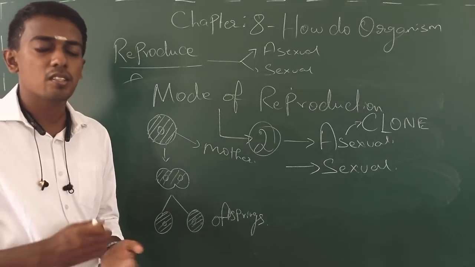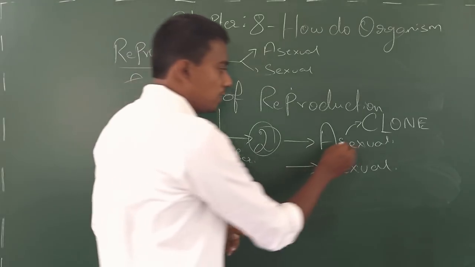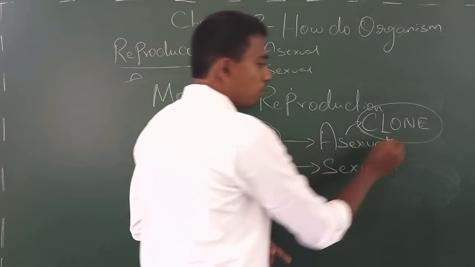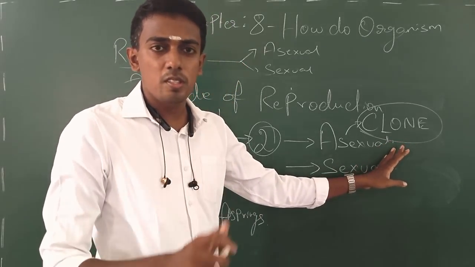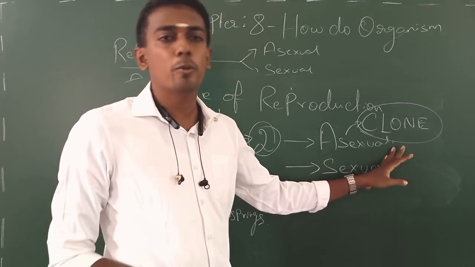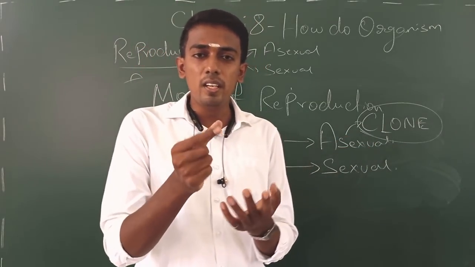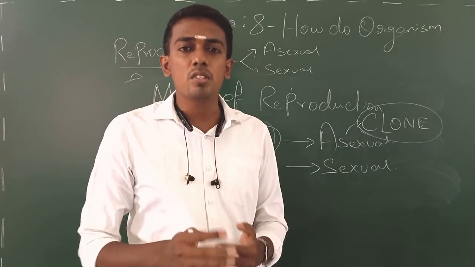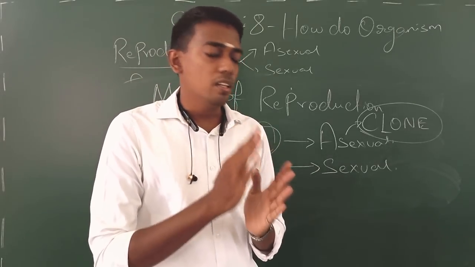Slight variations may happen in asexual reproduction. Again telling you students, asexual reproduction produces clones, but it doesn't mean they don't possess any variation. They do possess variation, but the degree of variation is very small, or at times it may not be noticeable.